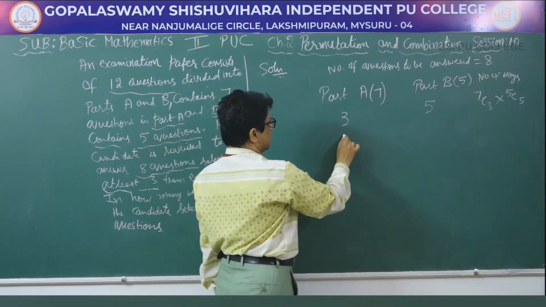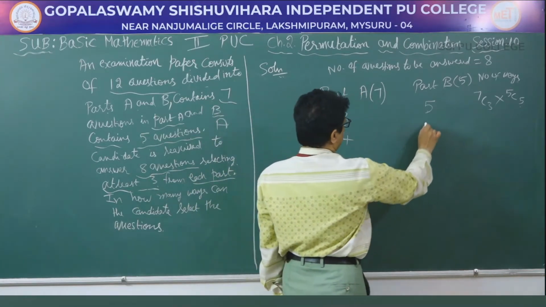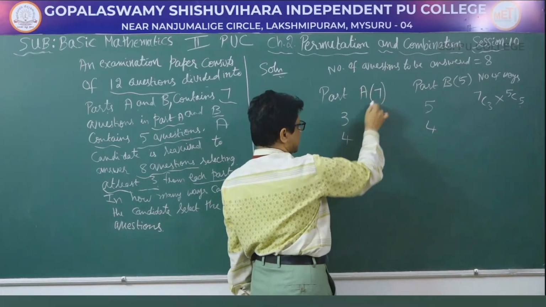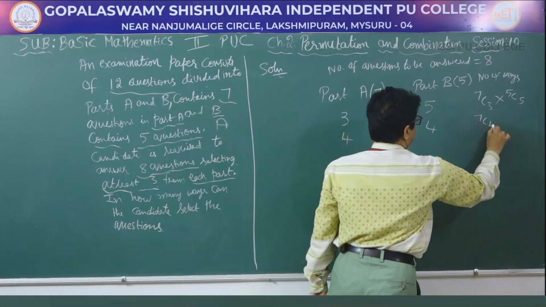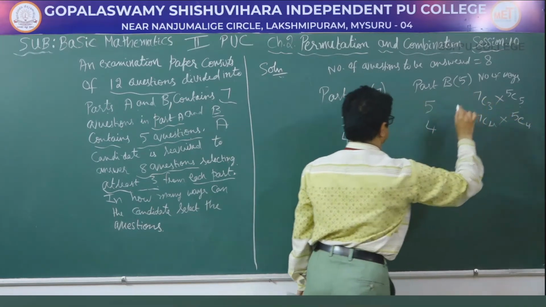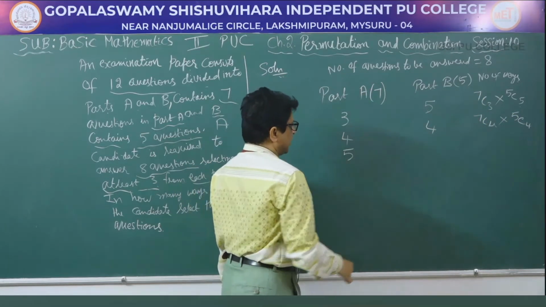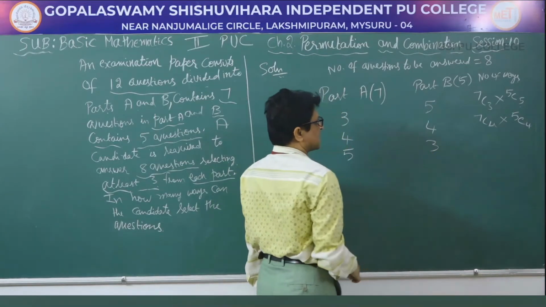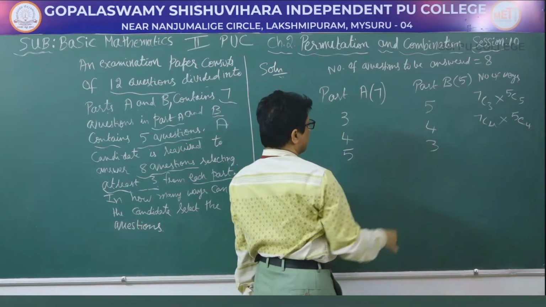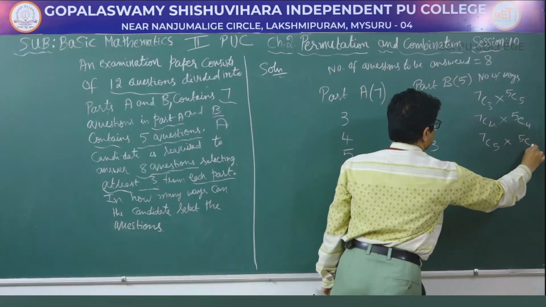Next case is if 4 questions are selected from part A, then naturally 4 questions should be selected from part B. Then the number of ways is 7C4 into 5C4. Next, suppose if 5 questions are selected from part A, then 3 questions should be selected from part B because 5 plus 3 we get 8. Therefore, number of ways we get is 7C5 into 5C3.